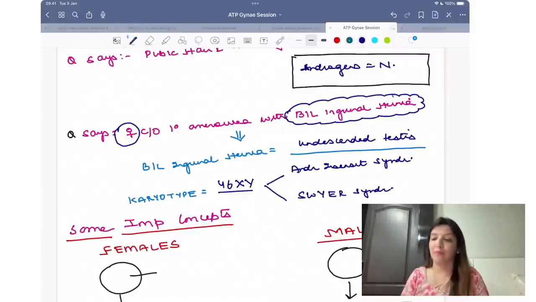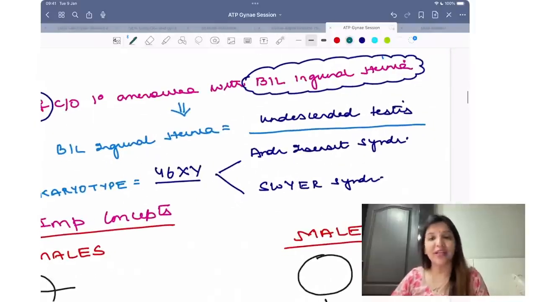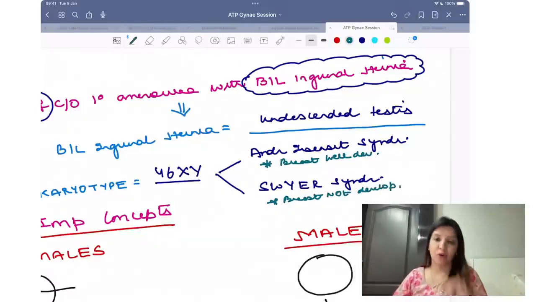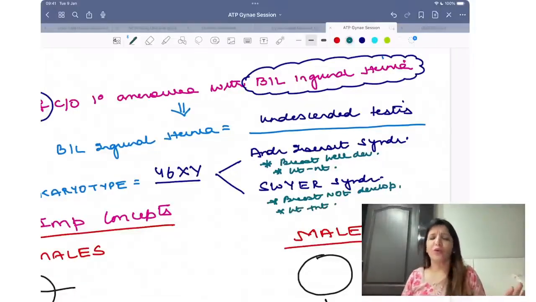Now how will you choose your answer? In an androgen insensitivity syndrome question, they will say breast is well developed. In Swyer's syndrome, breast is not developed. Second important thing, in androgen insensitivity, uterus is absent. In Swyer's, uterus is present. And now your questions are super easy to solve.